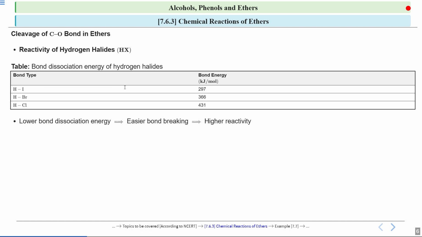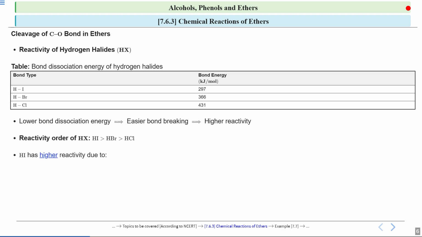So the lower this bond dissociation energy, the easier the bond breaking. And if bond breaking is easier, then the reactivity is higher. For hydrogen iodide, this bond dissociation energy is quite less, so the bond of hydrogen iodide can be easily broken. So if I talk about the reactivity order, hydrogen iodide has the highest reactivity, then comes hydrogen bromide, and at last comes HCl.